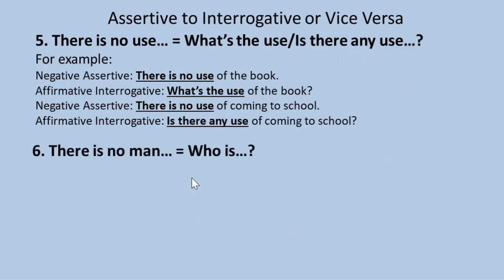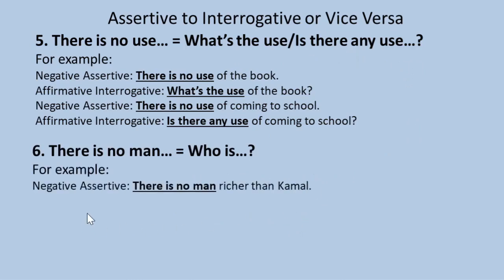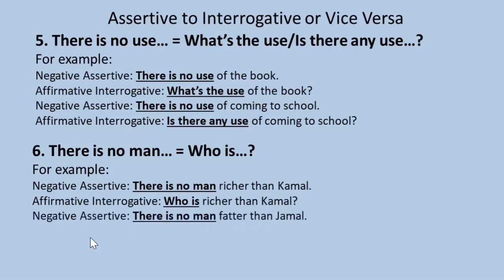There is no man equals who is. For example, negative assertive, there is no man richer than Kamal. Affirmative interrogative, who is richer than Kamal? Negative assertive, there is no man fatter than Jamal. Affirmative interrogative, who is fatter than Jamal? So look at the sentence, there is no man is replaced with who is. So there is no man equals who is.